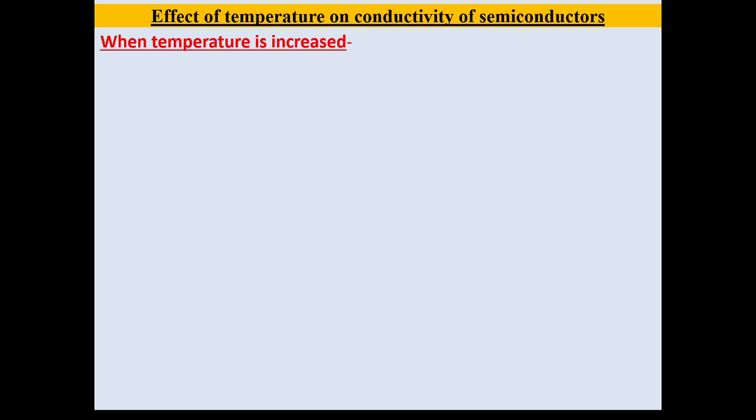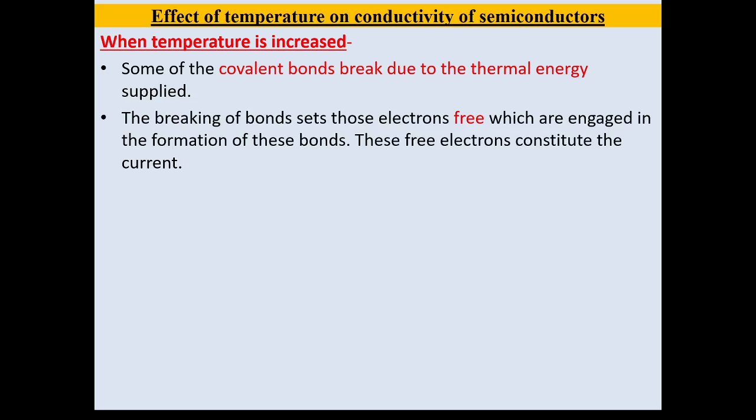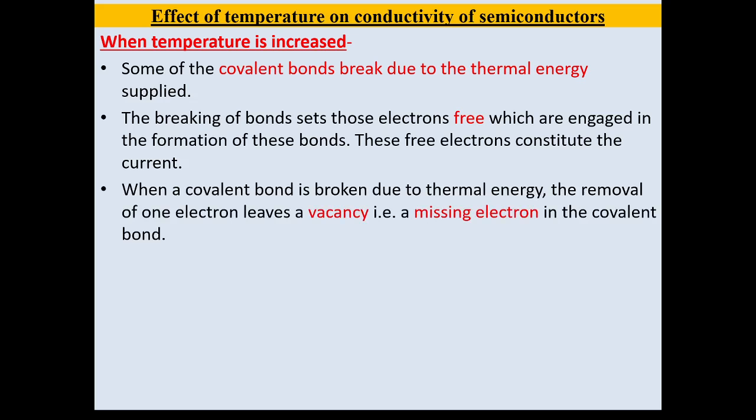But if the temperature is increased, then some of the covalent bonds break due to the thermal energy supplied. Temperature is increased means its thermal energy is increased, and due to this absorption of thermal energy, certain covalent bonds are broken. The breaking of covalent bonds sets free those electrons which are engaged in the formation of those bonds. If one such covalent bond breaks, one electron becomes free, and this free electron constitutes the current.